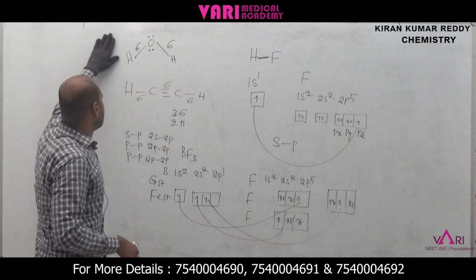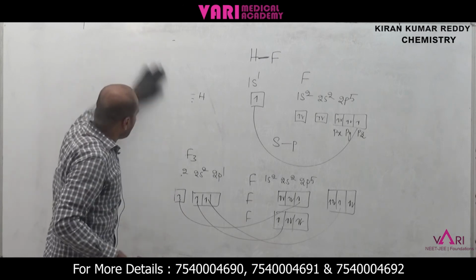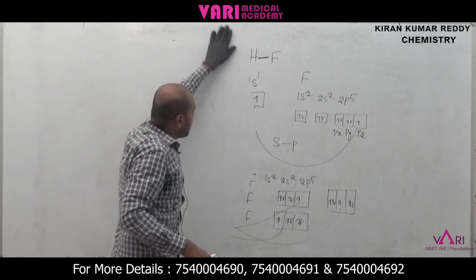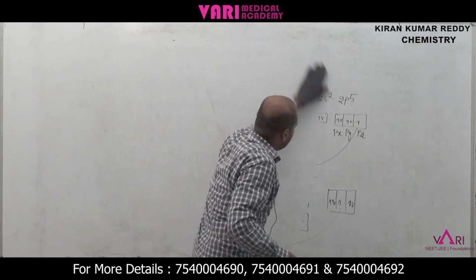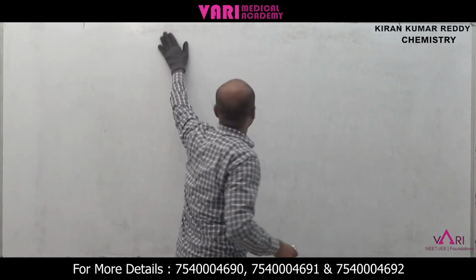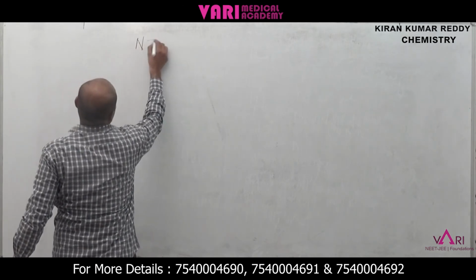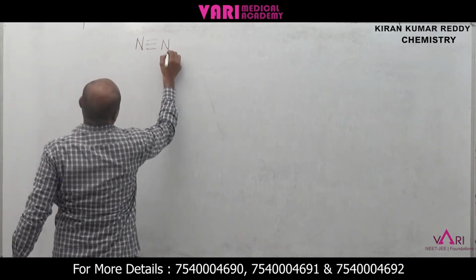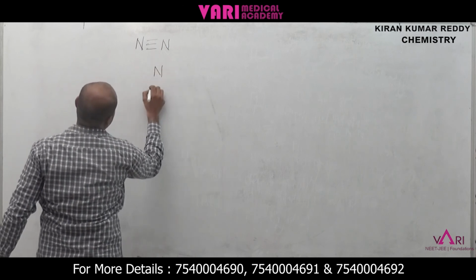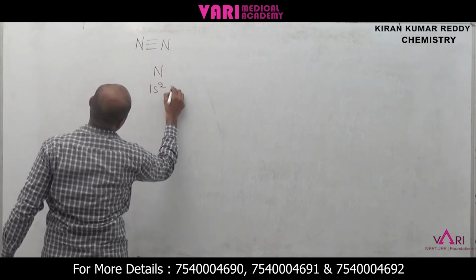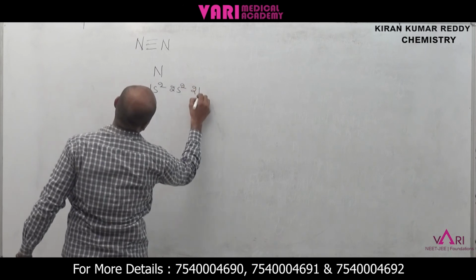If you take nitrogen and oxygen, which type of bonding is present? I am taking nitrogen, N triple bond N. Now I am taking 1 nitrogen. What is the electronic configuration? 1s2, 2s2, 2p3.